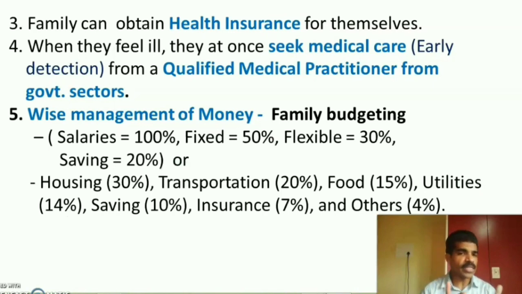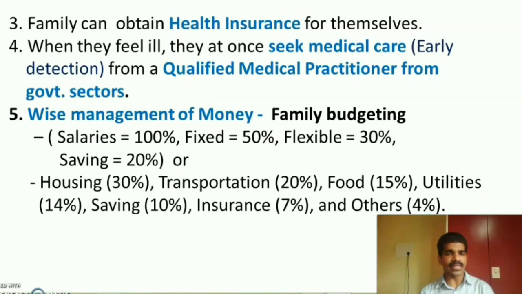Then when the family members feel ill, they can seek medical attention or medical care. That is, we call it early detection, from a qualified medical practitioner, especially from the government sectors. That also can decrease the expenditure related to health and health services. The last point is the wise management of money. Through health economics, the family can make wise management of money in relation to family budgeting.